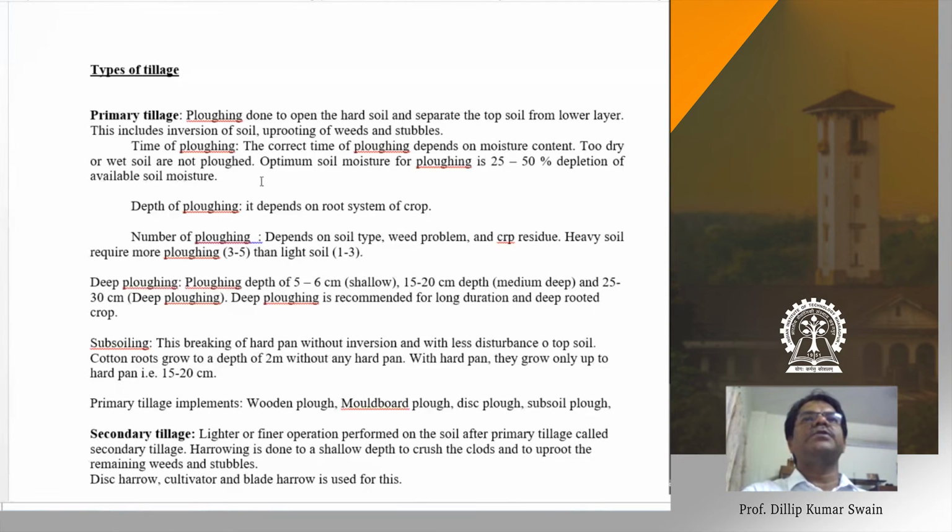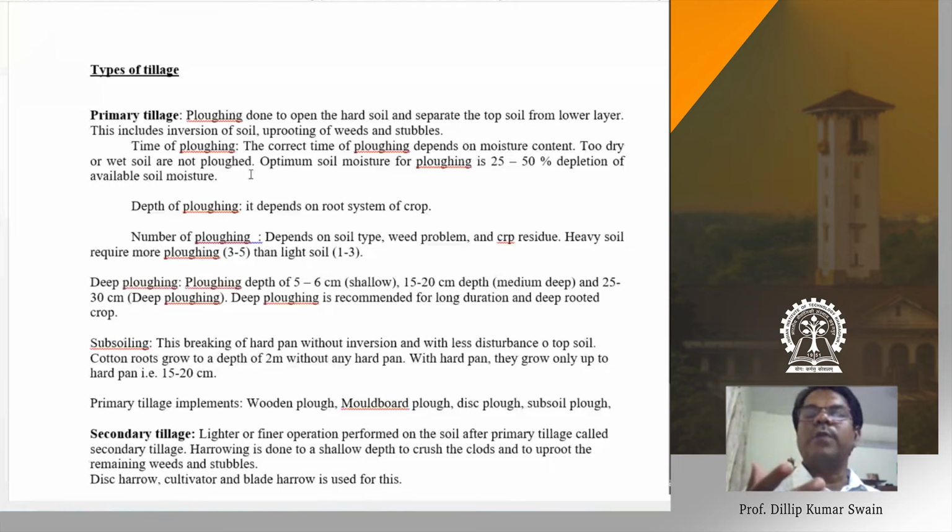The correct time of plowing depends upon moisture content. Too dry or too wet soil is not plowed. If the soil is too dry, it requires a huge draft, huge force for plowing. And what will happen if you plow the soil when it is too wet? If very moist soil is plowed, what will happen? Plowing soil with high moisture content, what will happen there?